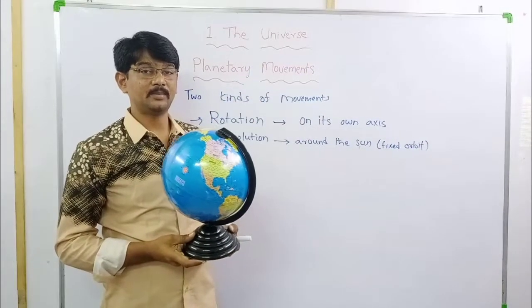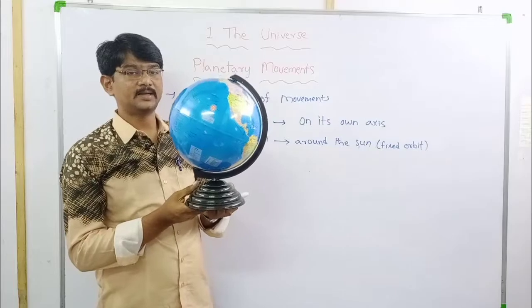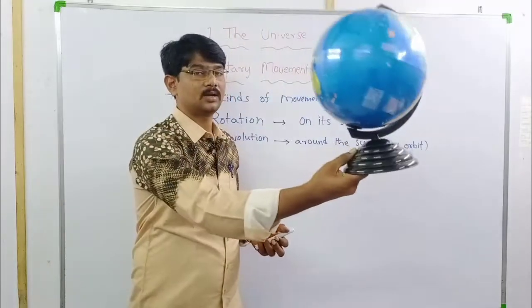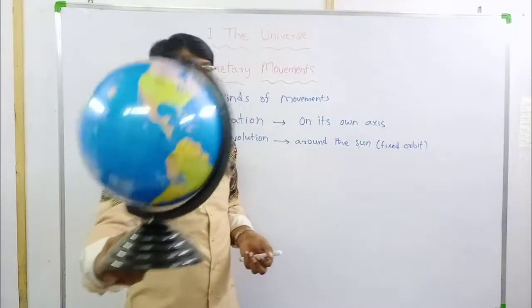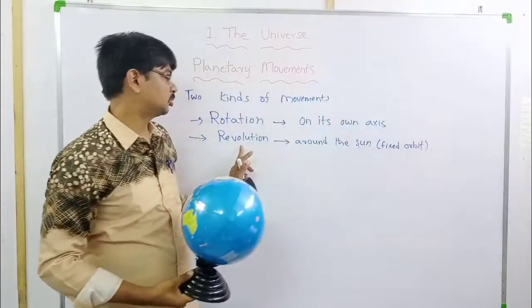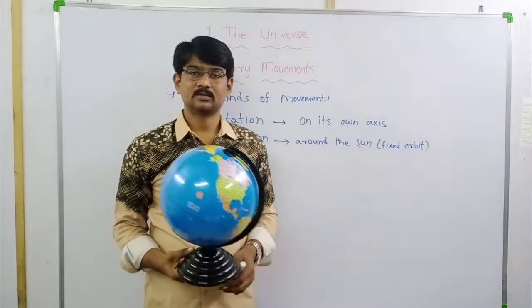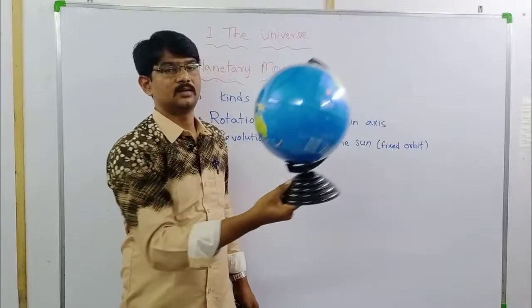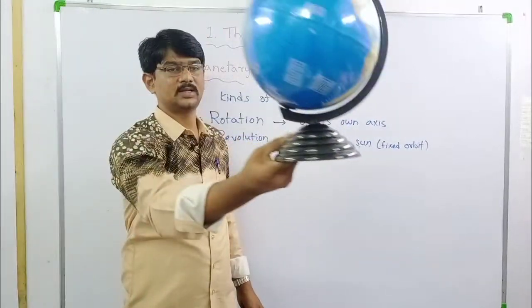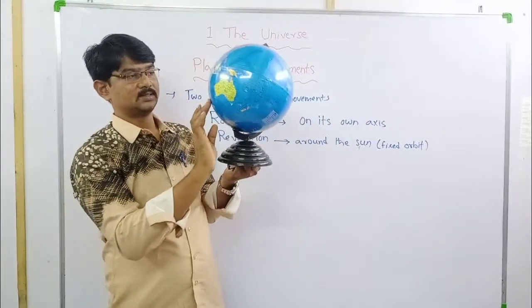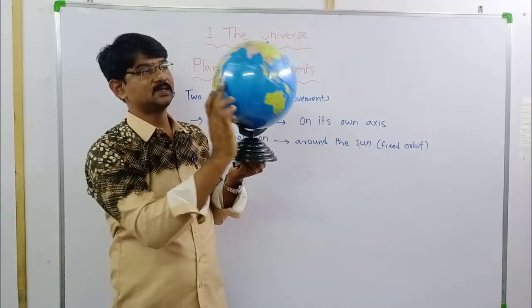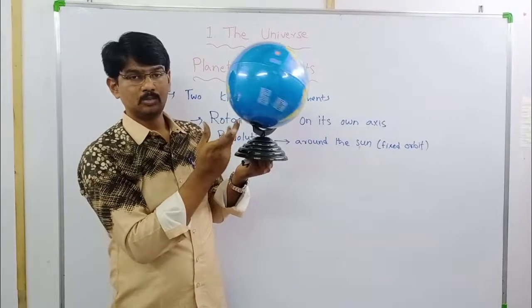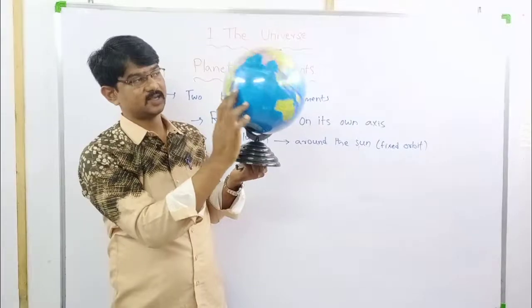At the same time, all the planets are moving around the sun. Okay, this is revolution. Next movement, around the sun. This is revolution. This is rotation, just moving on its axis itself.